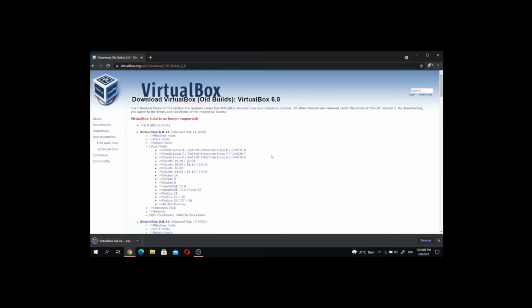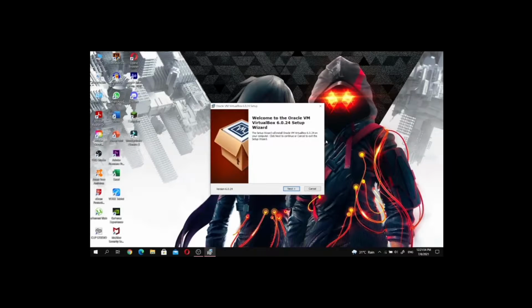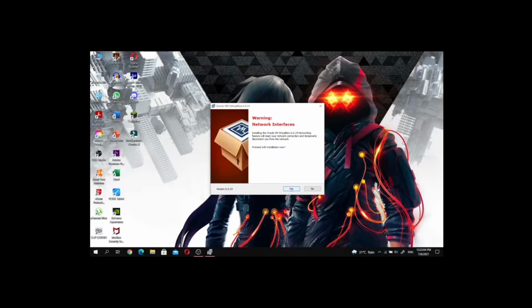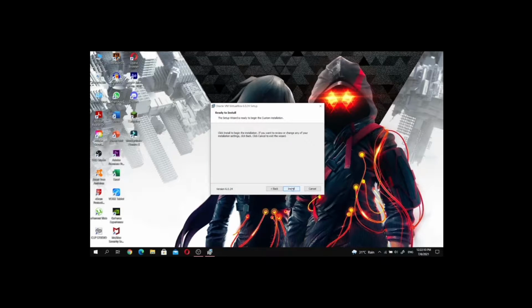After it has been downloaded, click on it and a pop-up will appear. Then click next again. Just click on the next, and then the network interfaces warning, just click yes, then install.